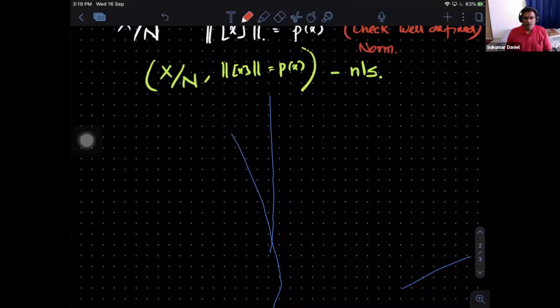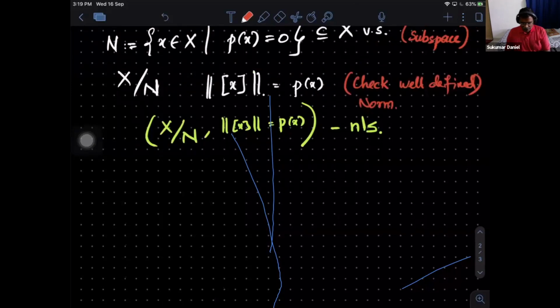No, you are right. Wherever you come across, you will define through the infimum. So the infimum should be attained, or some kind of closeness is necessary. Right now, we don't have anything. Just I'm defining P of X.